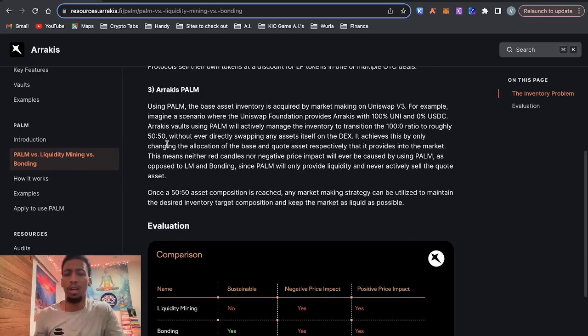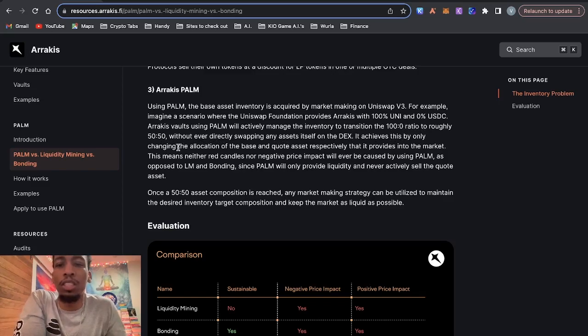Now let's talk about the Arrakis Palm solution. So using Palm, the base asset inventory is acquired by market making on Uniswap v3. For example, imagine a scenario where the Uniswap Foundation provides Arrakis with 100% Uniswap and 0% USDC. Arrakis vaults using Palm will actively manage the inventory to transition the 100 to 0 ratio to roughly 50-50 without ever directly swapping any assets itself on the DEX.